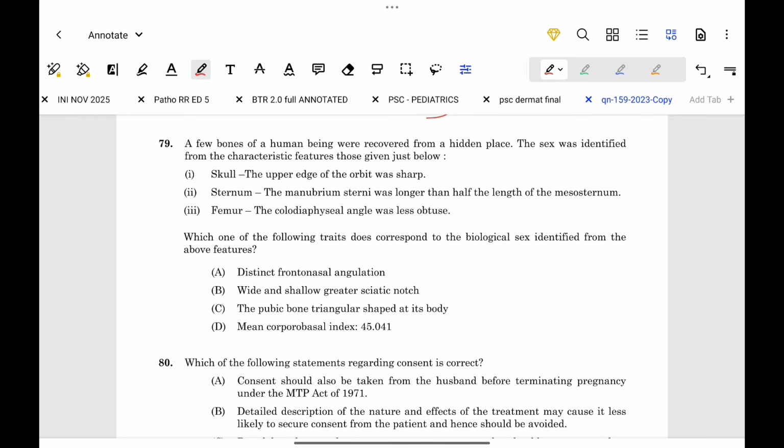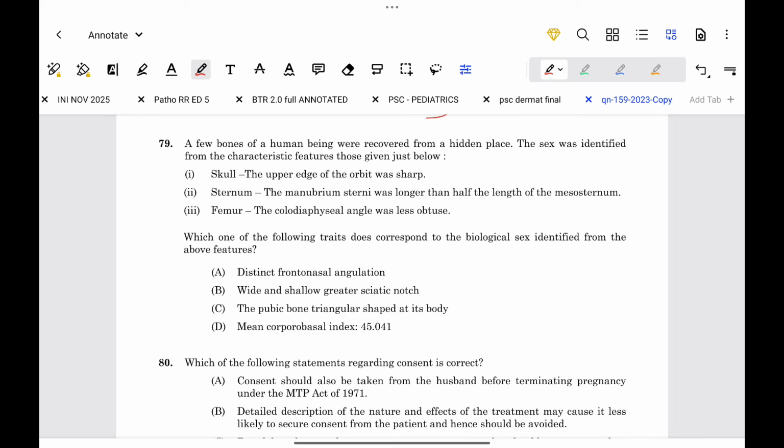Third is femur, collodiaphyseal angle is less obtuse. We know that males have a more vertical femur, that means less obtuse angles. Female more obtuse angle. But these all features suggest male, but skull plus sternum strongly point to female. So as we know that the skull is most reliable, we can take this overall sex as a female.